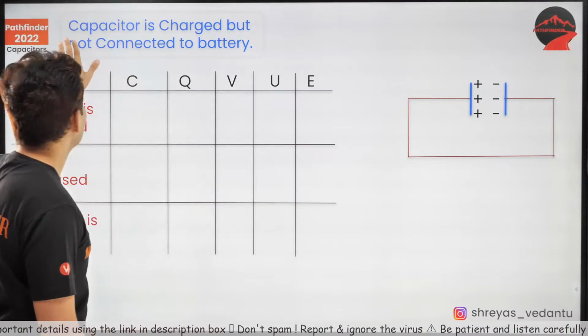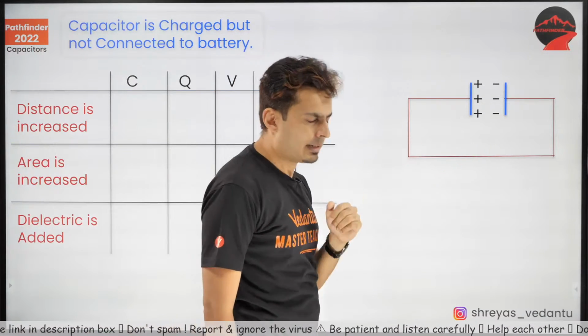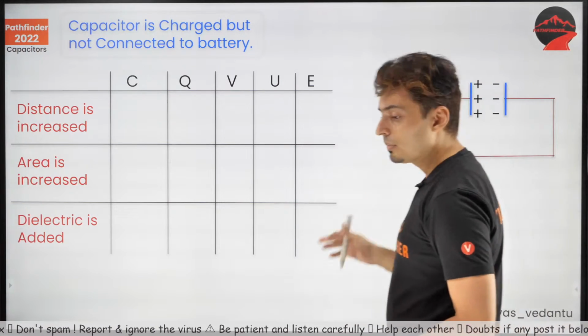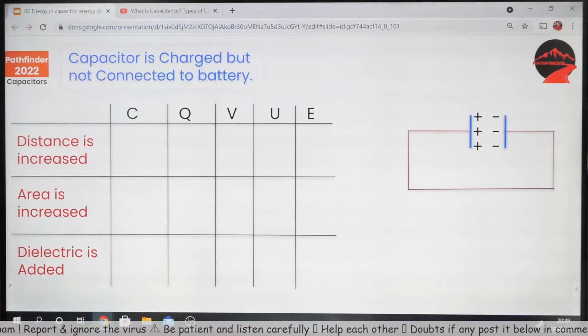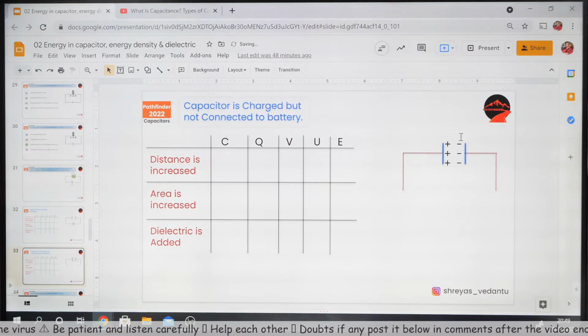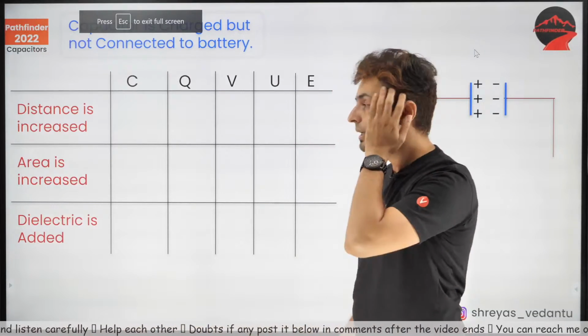Look at the change. The capacitor is charged but not connected to the battery. There is no battery. I'm so sorry. Okay, my bad guys. This line shouldn't have been there. There is no battery over here. This line is an extra line. It's not connected.